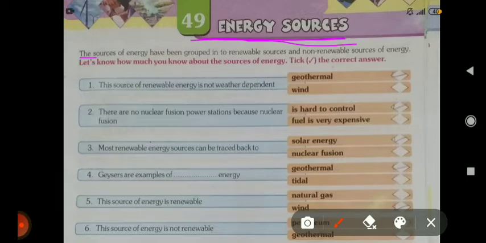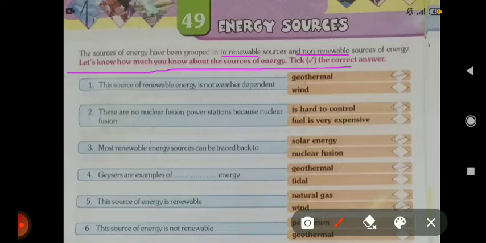The sources of energy have been grouped into renewable sources and non-renewable sources of energy. Two types of energies are there: renewable and non-renewable energy. Renewable energy is that which we can use again and again, and non-renewable energy is that type of energy which cannot be used again and again, that cannot be fulfilled by nature. Let us know how much you know about the sources of energy.